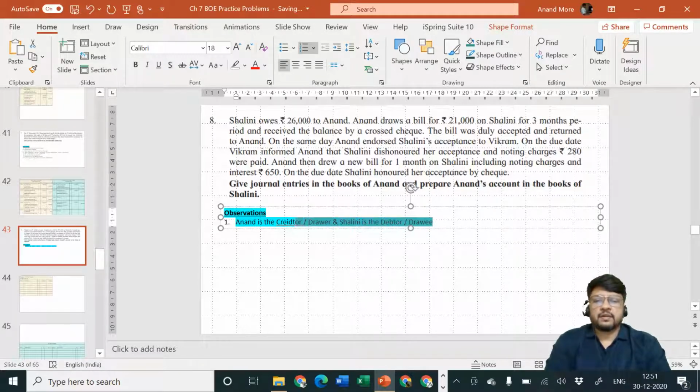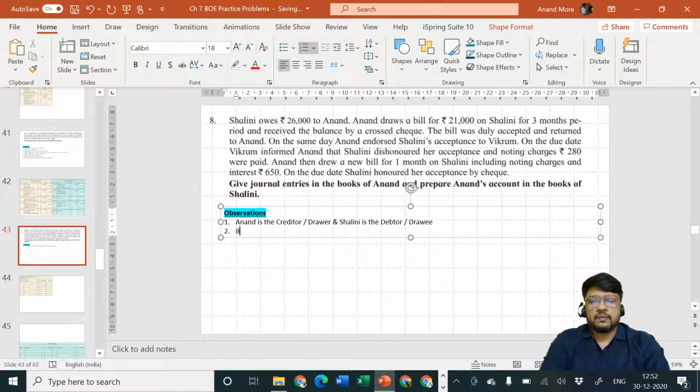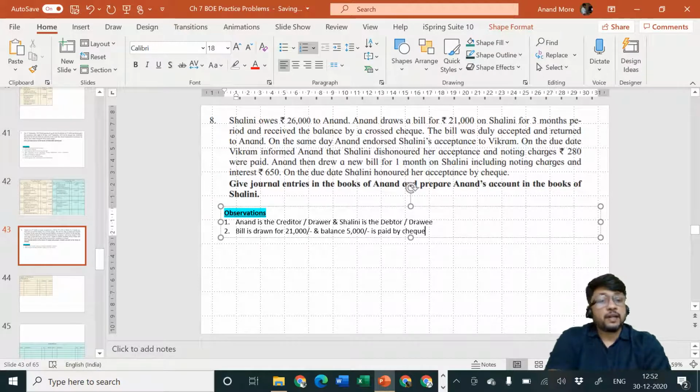Next part. The bill is drawn for 21,000 and the balance 5,000 is paid by check, and they have used the word cross check.